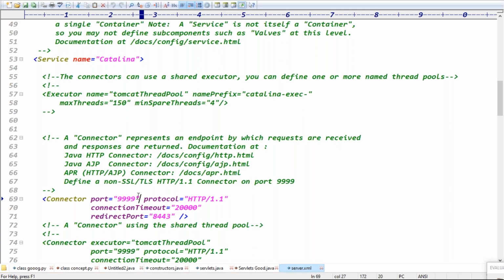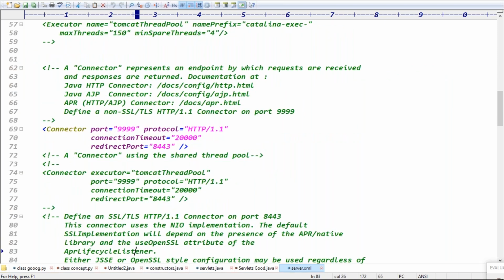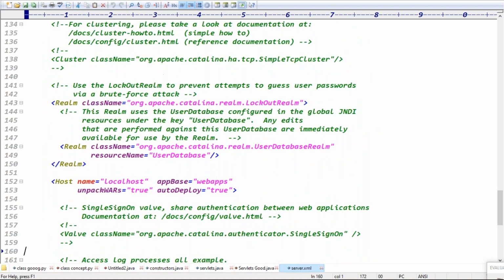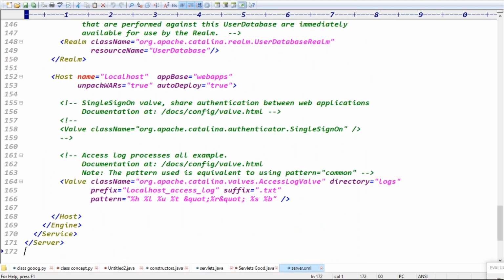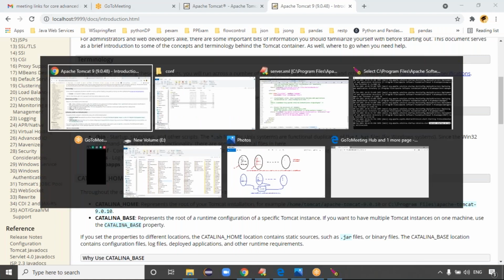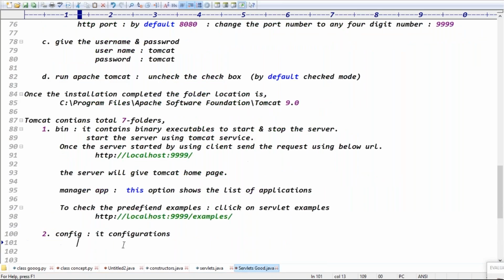Once you decide to change the port number, you can come to the server.xml file, change the port number, and save it. To change the port number, you go to the server.xml file. All the port numbers and configurations are available here. This file contains the port number information.